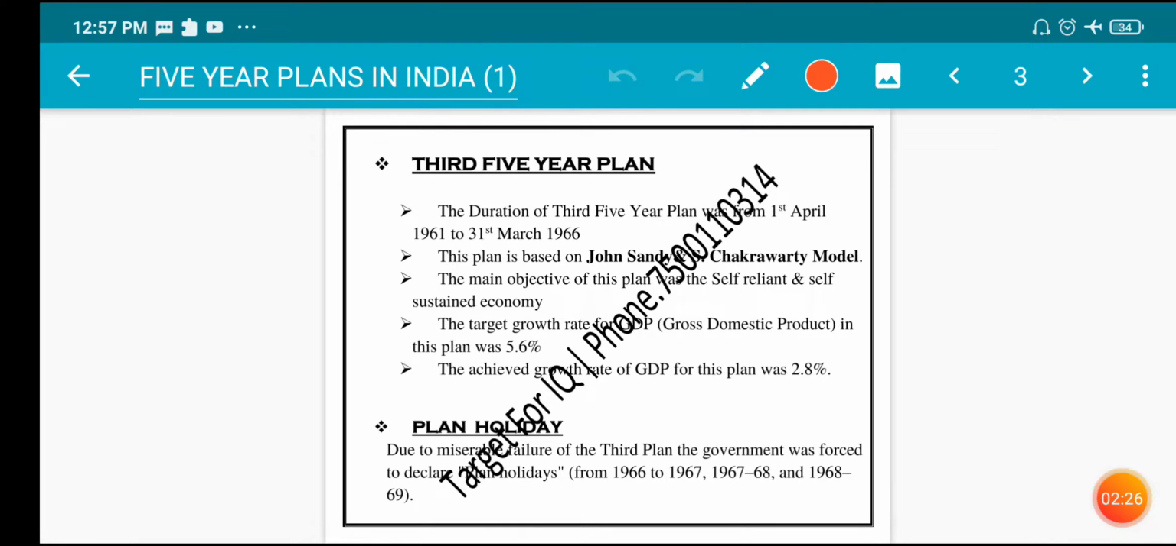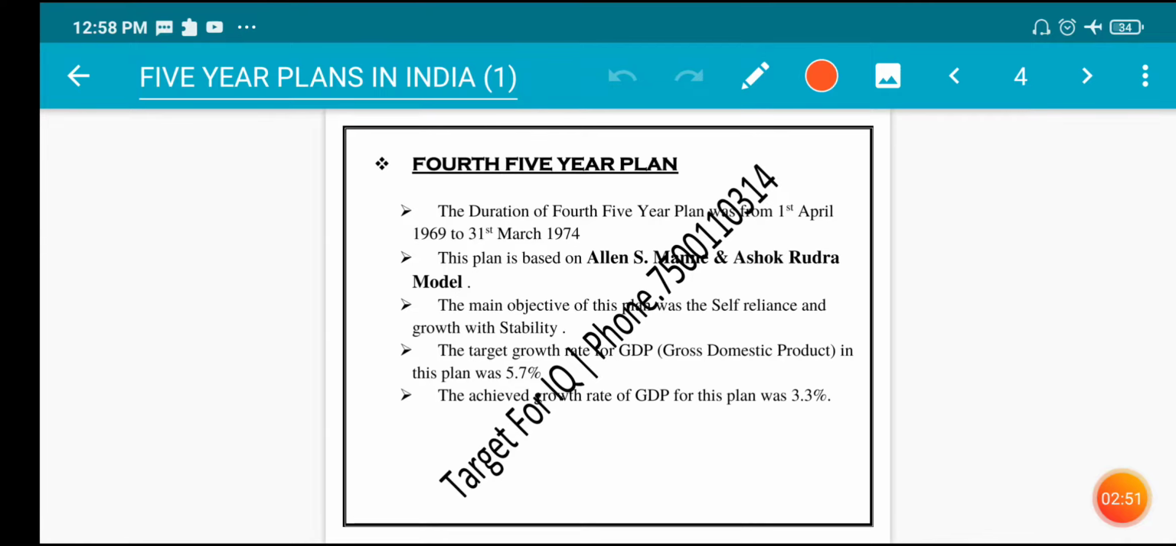The achieved growth rate of GDP for this plan was 2.8%. Plan holiday. Due to the miserable failure of the third plan, the government was forced to declare plan holidays, that is from 1966 to 1967, from 1967 to 1968, and from 1968 to 1969.